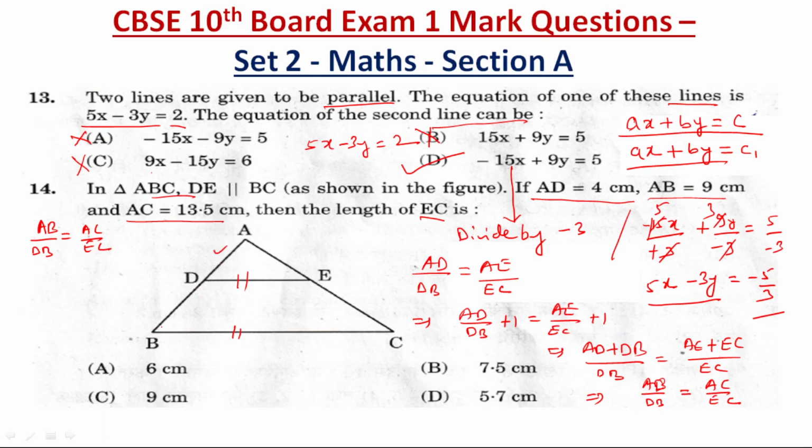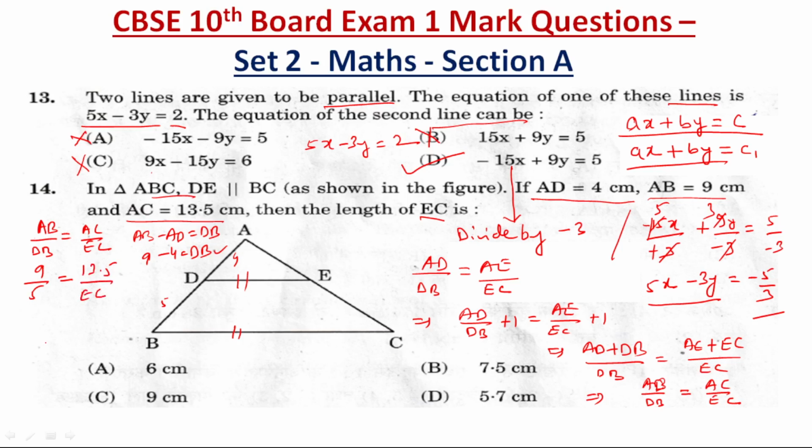Then DB we can find out, no? How? AB minus AD is equal to DB. AB is 9 minus 4 is equal to DB. So DB is equal to 5, right? So AB is 9, DB is 5 and AC is given as 13.5 and we need to find EC.